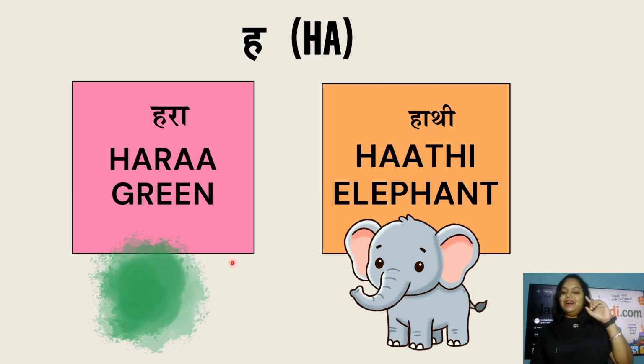Okay, so ह, hara, that is green, and hathi, that is elephant.